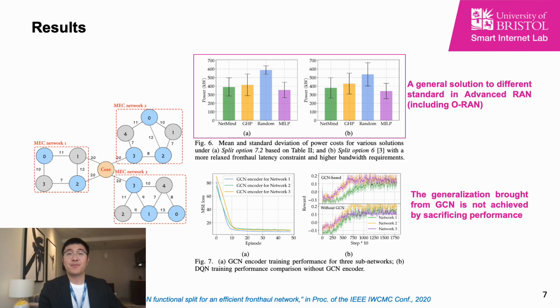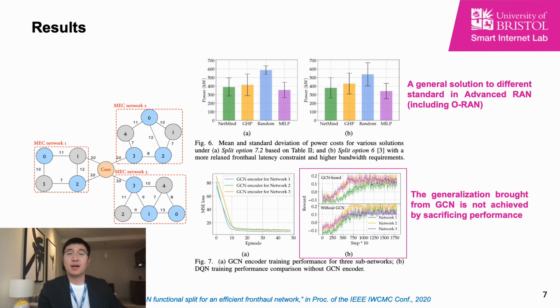two benchmarks. The bottom left one is the learning performance of the GCN, and the bottom right is the performance of DRL with and without the assistance of GCN. It can be seen that the generalization capability brought by the GCN is not achieved by sacrificing the network performance.